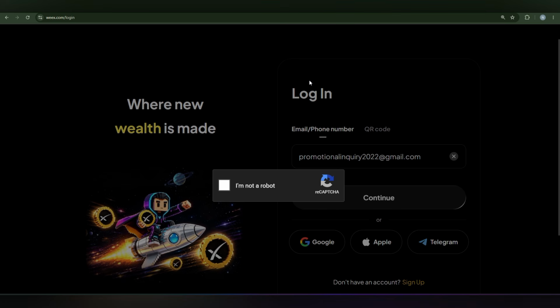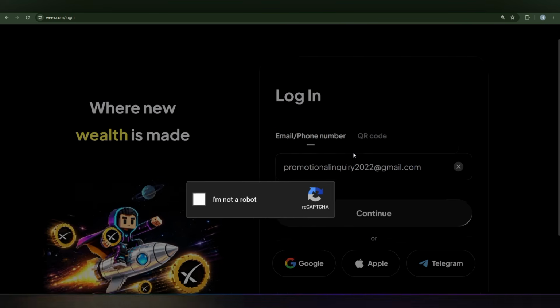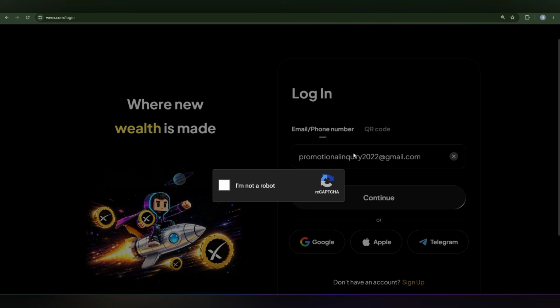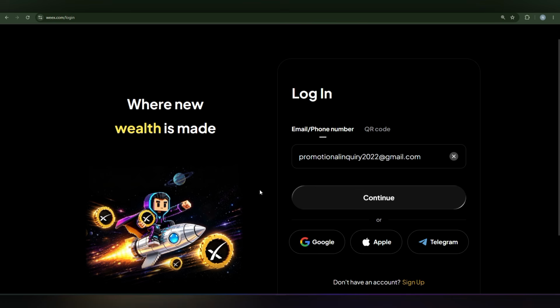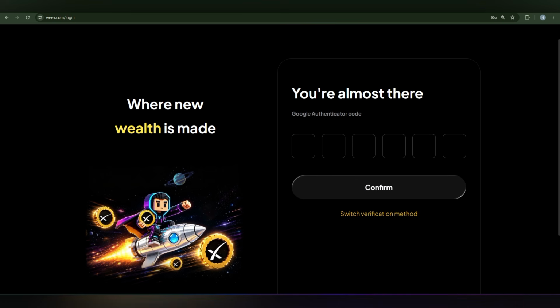If you have already created an account, you can enter your email or phone number along with your password to complete the required security verification. Here we are going to complete the CAPTCHA, and now you can see that a password is required, so I am going to write it there. After that, you can see how we come into the dashboard. Before that, there is the Google Authenticator code.